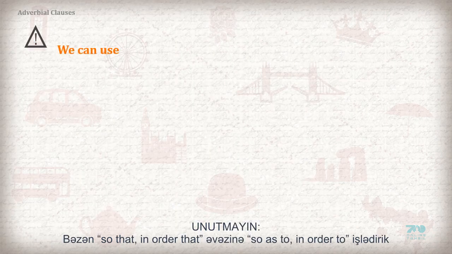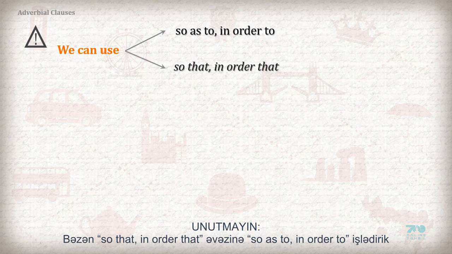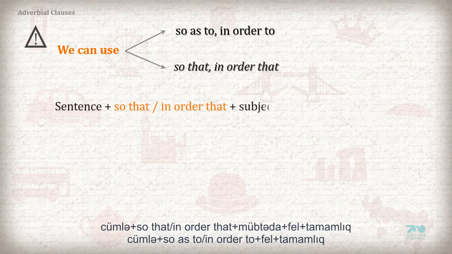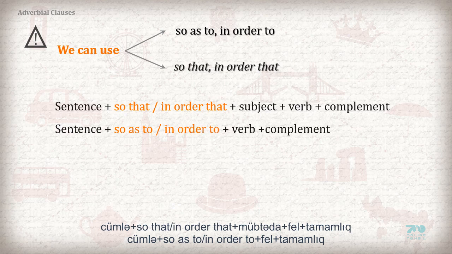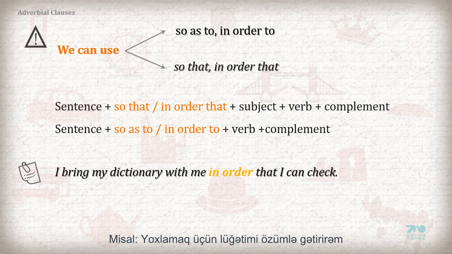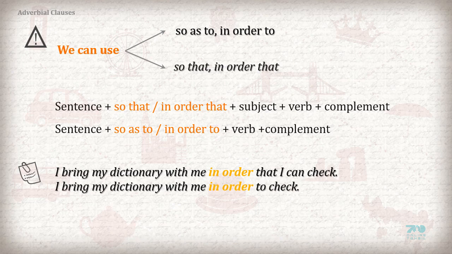Remember, sometimes we can use so as to, in order to instead of so that, in order that. Sentence plus so that, in order that, plus subject plus verb plus complement. Sentence plus so as to, in order to, plus verb plus complement. Example: I bring my dictionary with me in order that I can check. I bring my dictionary with me in order to check.